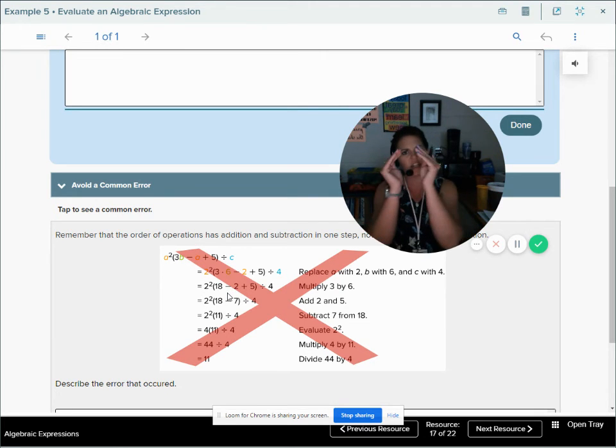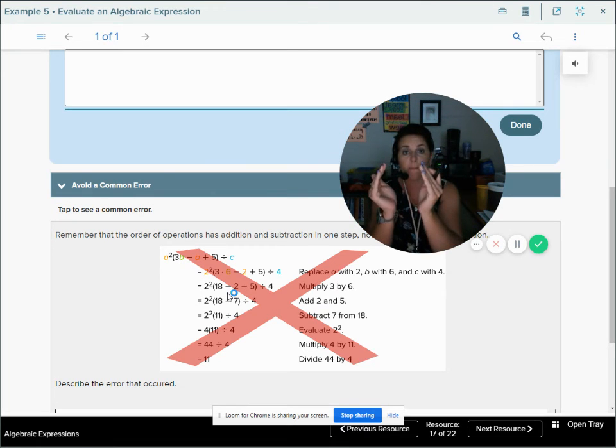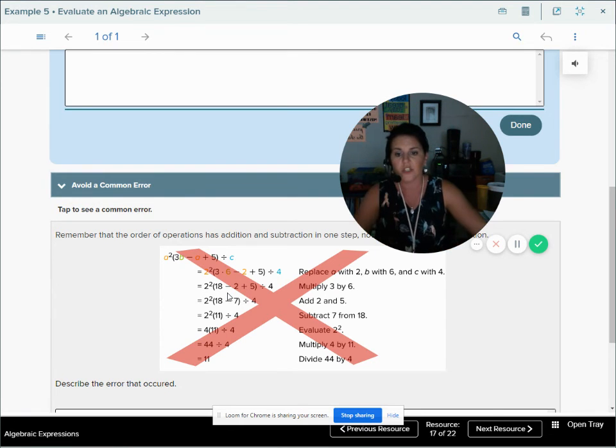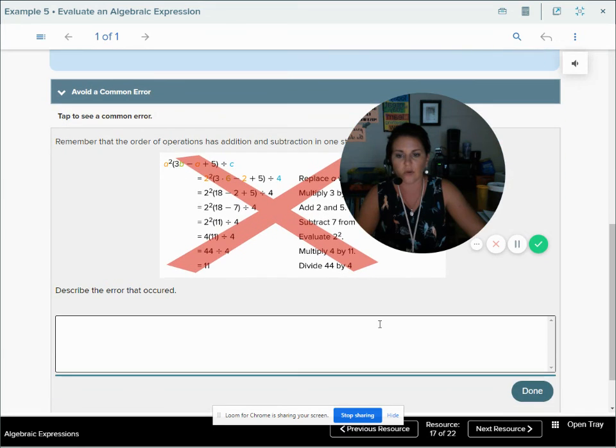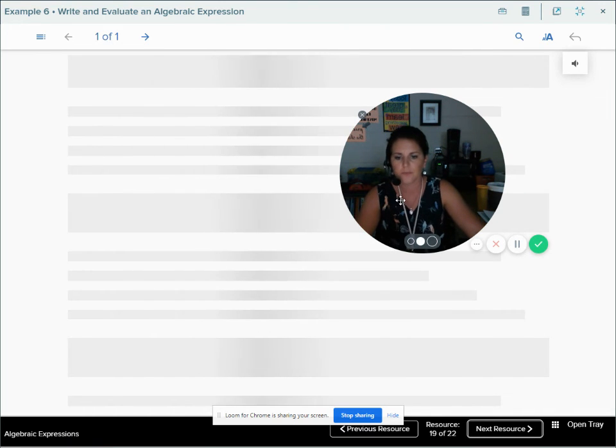But when you look at that 2 by itself and it has a negative or a minus in front of it, then you have to include that with it. That minus then becomes a negative when I zero in on that term. So that is a negative 2 plus 5. So they should have got 3 instead of 7. So then they got the entire wrong answer. All right, so let's look at example 6.